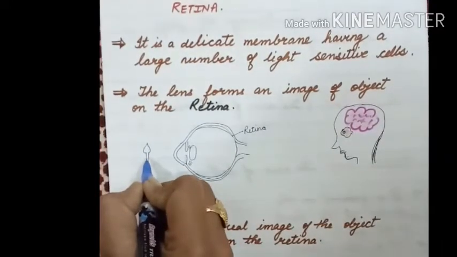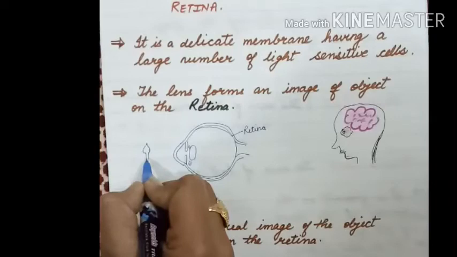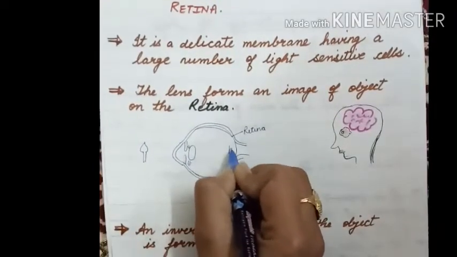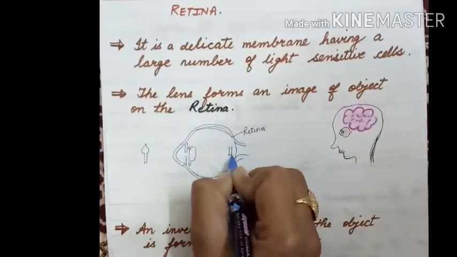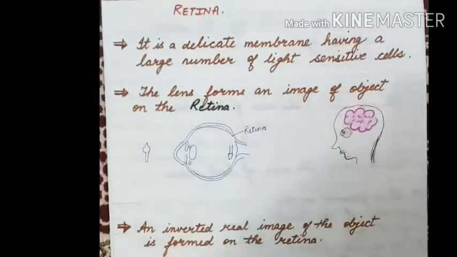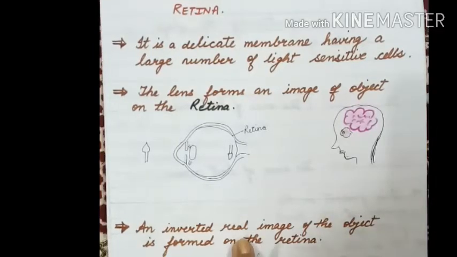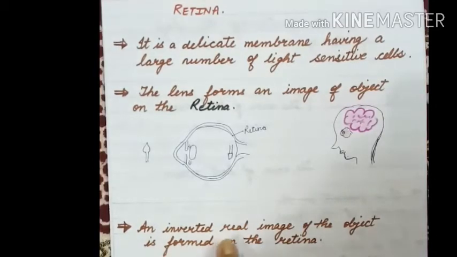The image of this candle will be inverted on the retina, meaning opposite, or we can say reversed. And real means this image can be obtained on another screen. So an inverted and real image of the object is formed on the retina.